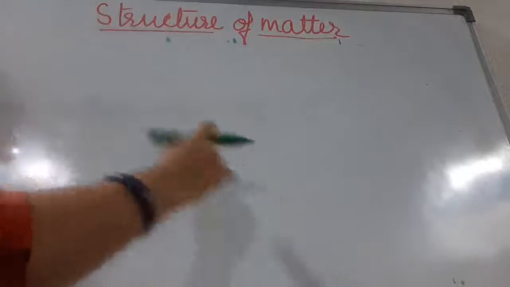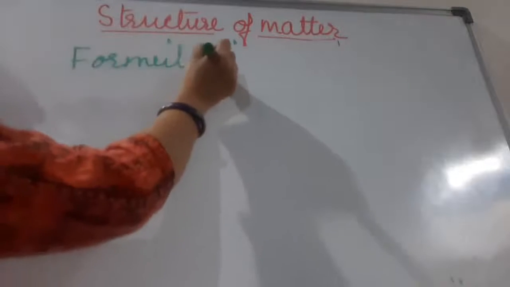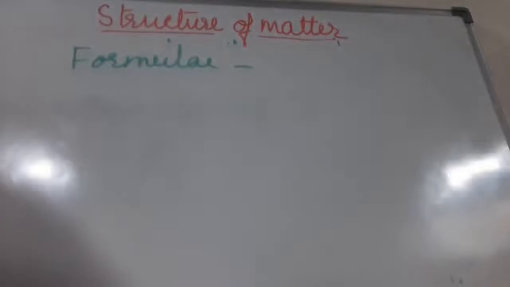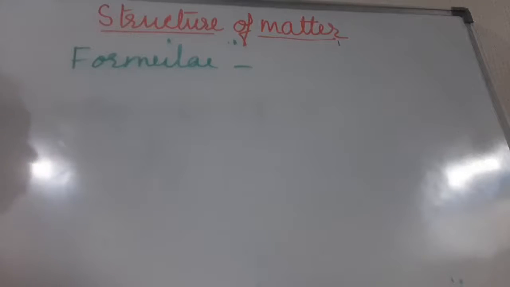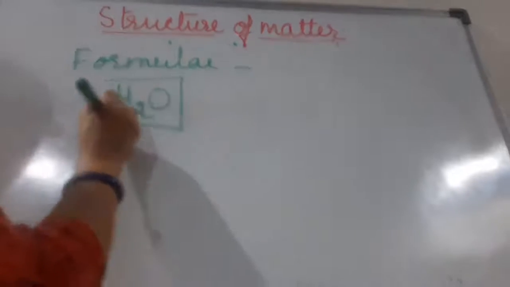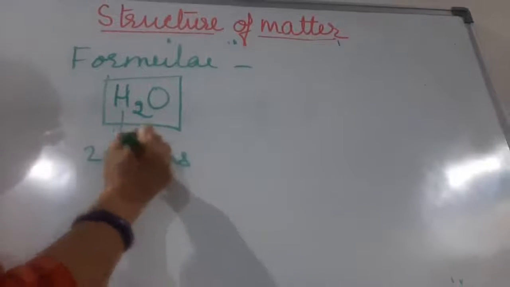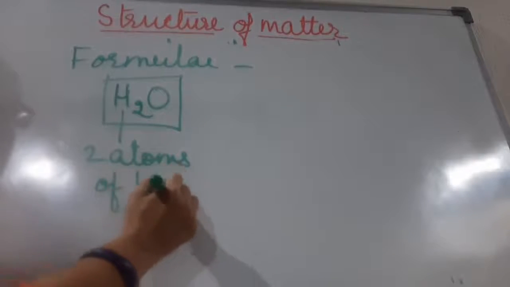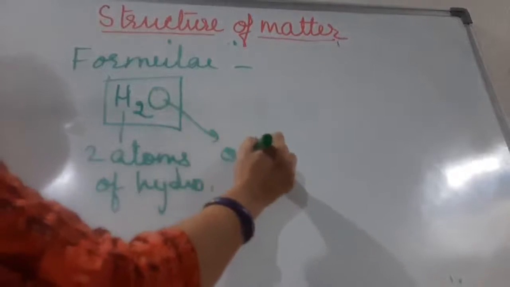Now we move to the formulas. Now children, as you all know, a molecule of water contains 2 atoms of hydrogen. This formula is telling us that it has got 2 atoms of hydrogen and 1 atom of oxygen, right?